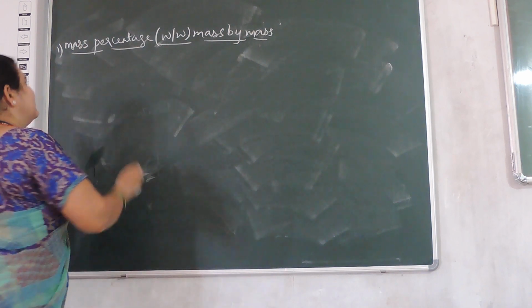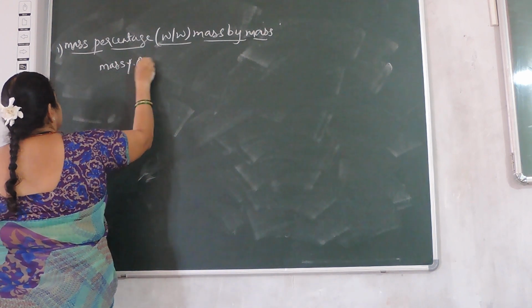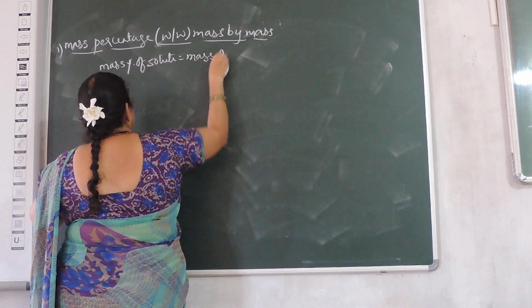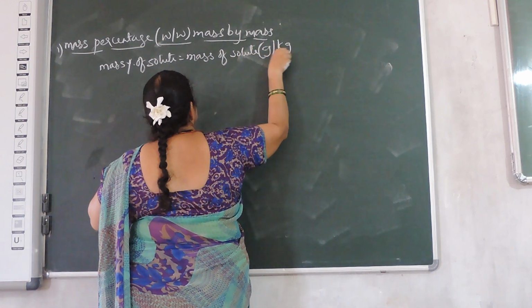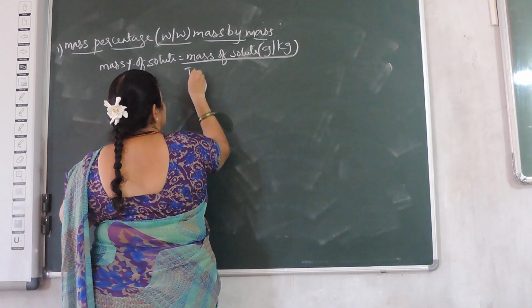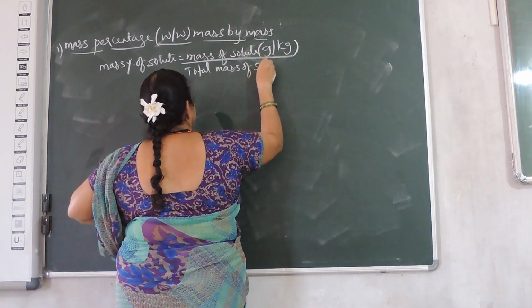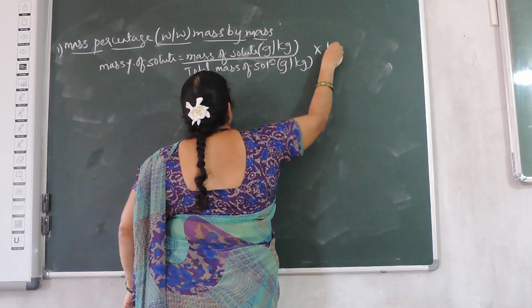Now I will write the formula. Mass percentage of solute is equal to mass of the solute, in grams or kgs, divided by total mass of the solution, again in grams or kgs, into 100.